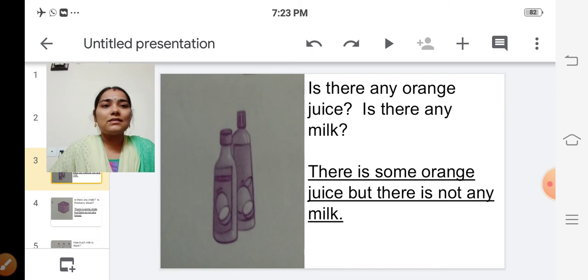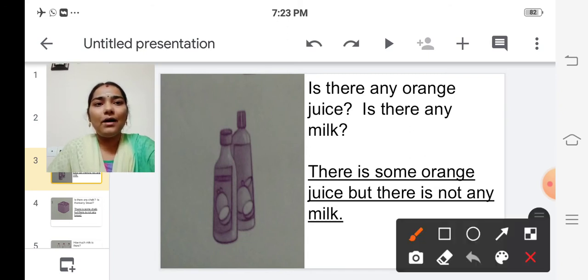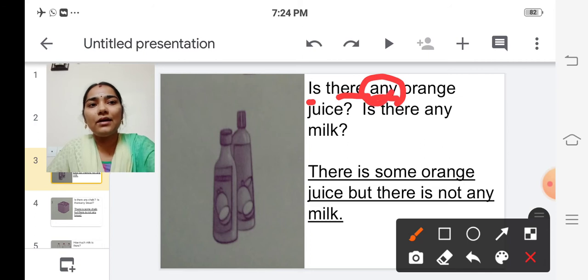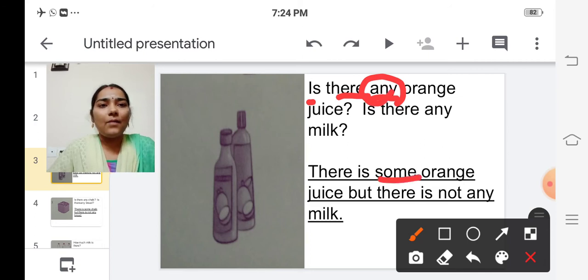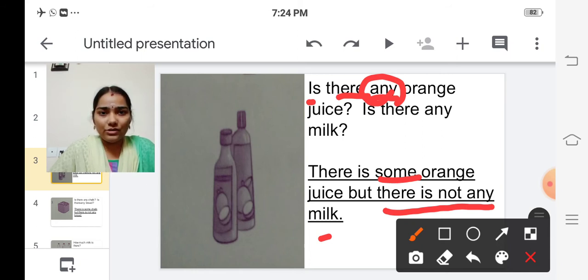There is some orange juice. So replace this any by some. Some orange juice, but there is not any milk, because there is no milk, isn't it? So there is some orange juice, but there is not any milk.